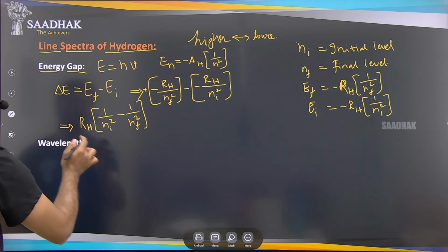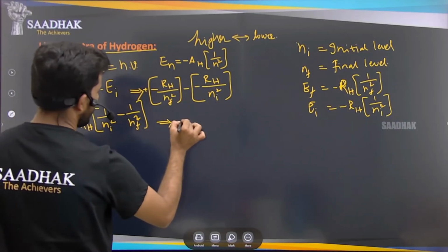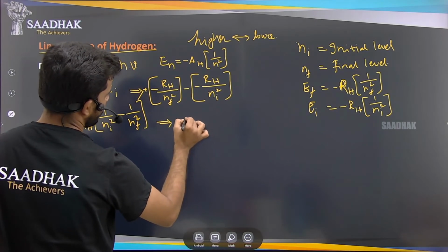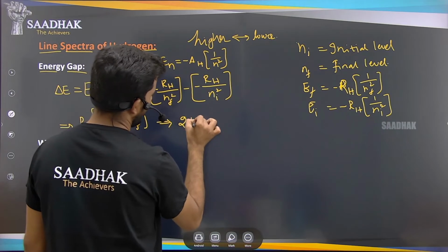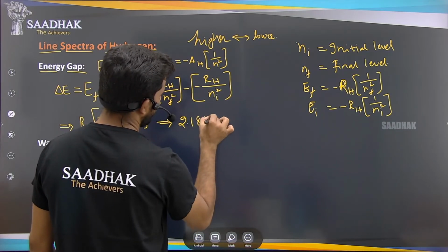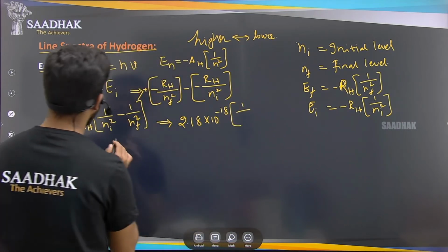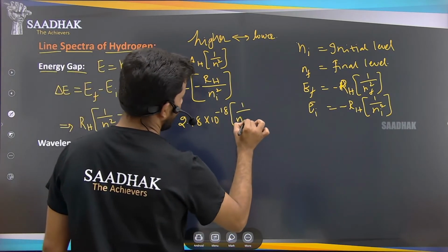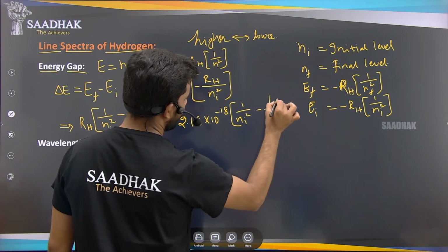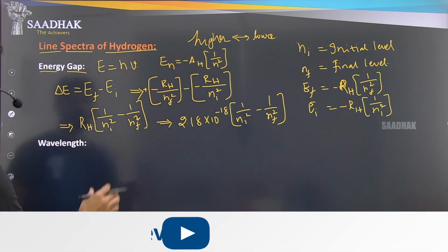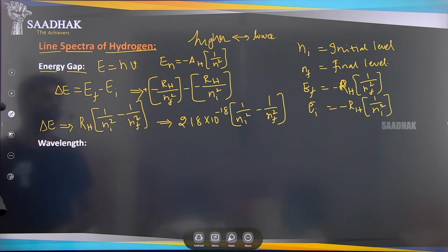What is the RH value? That we already know: 2.18 into 10 to the power of minus 18 into 1 by ni square minus 1 by nf square, right? So this is the energy gap that we can find here.